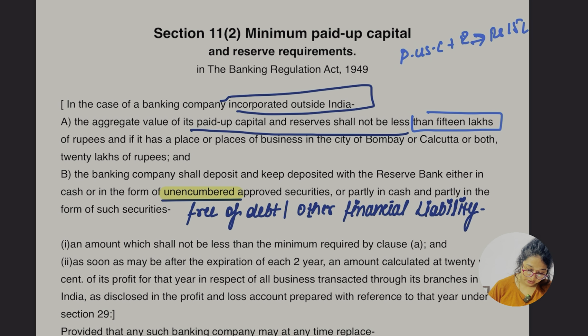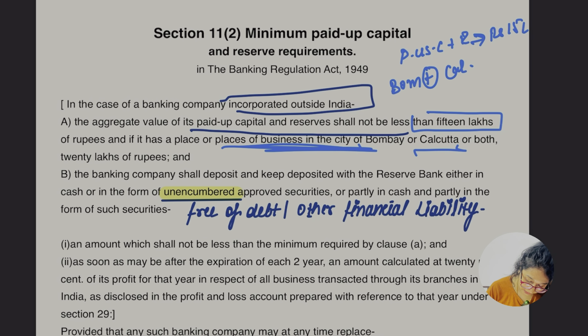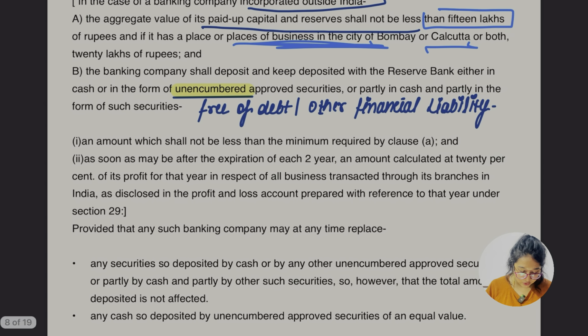But if it has a place of business in the city of Bombay or Calcutta, or both, in that case what is going to be the minimum paid up share capital plus reserve to be maintained by the banking company? 20 lakh. I remember this very well, right? I hope this part is clear. So let's go for the second part.